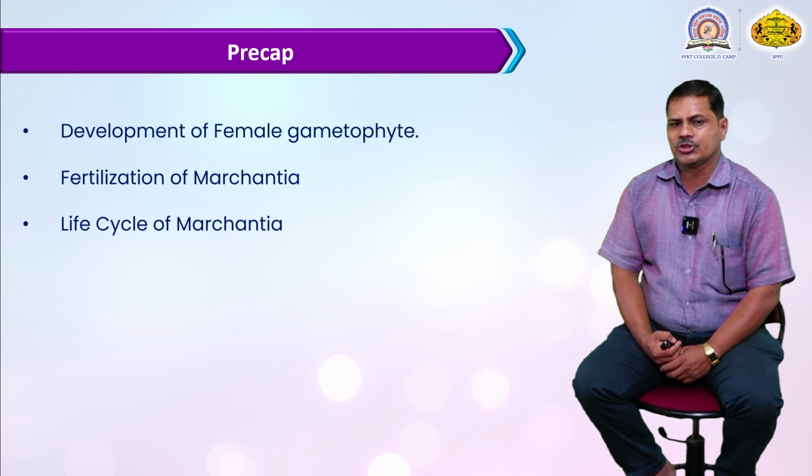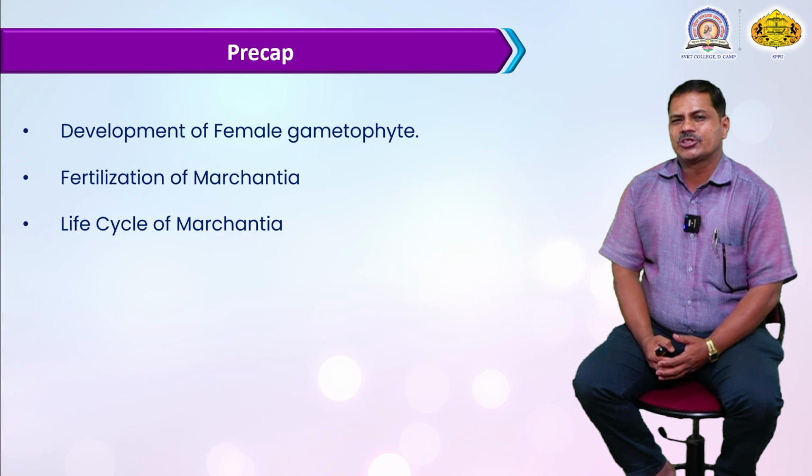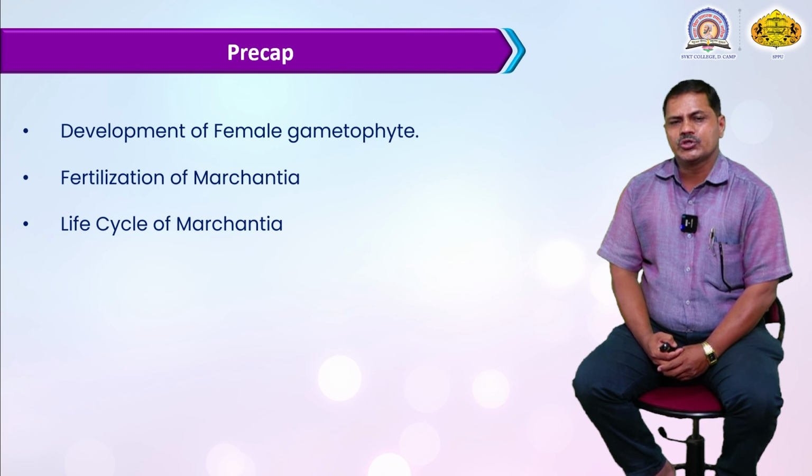We will study the structure in the fertilization of this Marchantia, and lastly we will discuss the life cycle of the Marchantia. We will discuss the detailed structure of the sporophytic generation and gametophytic generation. The gametophytic generation is dominant over the sporophytic generation. Thank you so much.